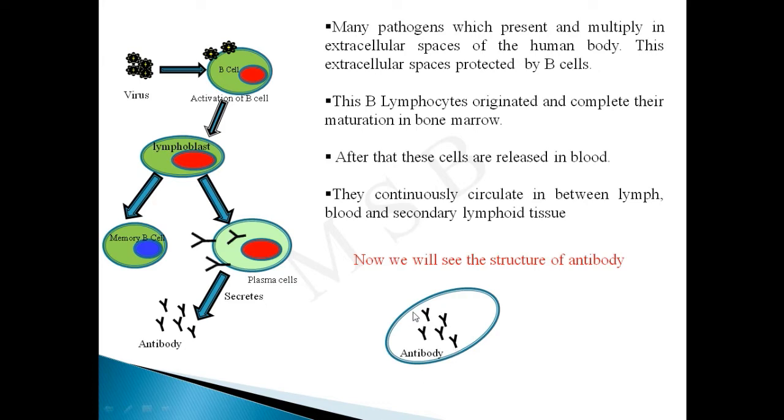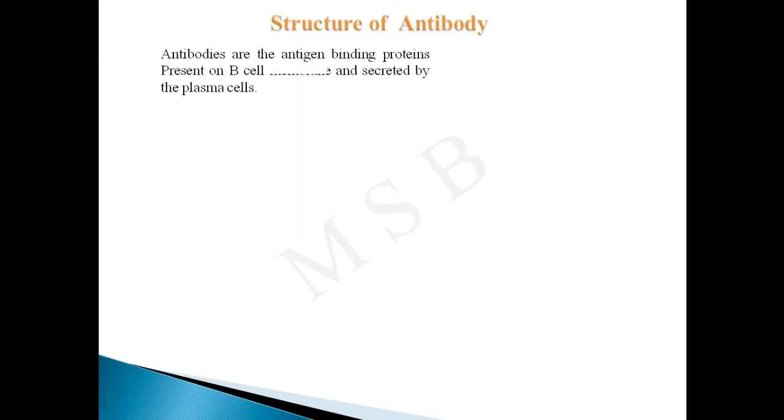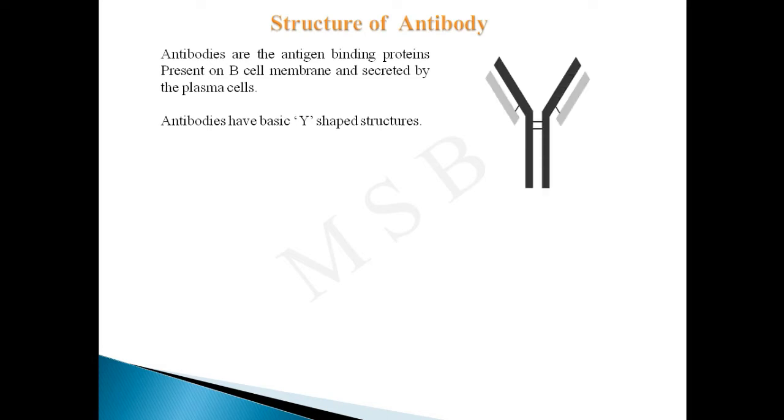This is the antibody. What is the antibody? Antibodies are the antigen binding proteins present on the B cell membrane and secreted by the plasma cells. Antibodies have a basic Y-shaped structure, having a light chain and a heavy chain. Antibodies are also known as immunoglobulins because they belong to the group of glycoproteins called immunoglobulins, and these glycoproteins play a major role in immunity.